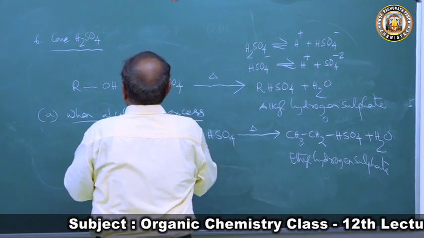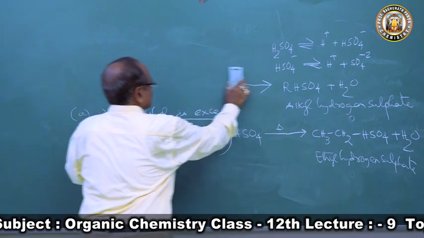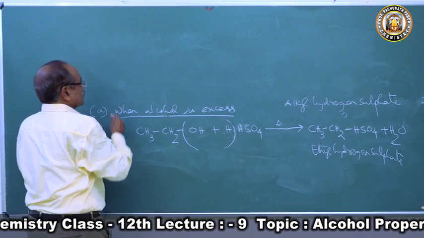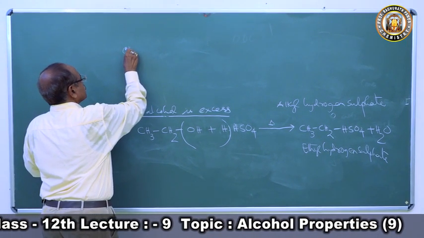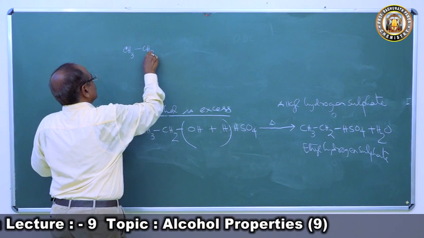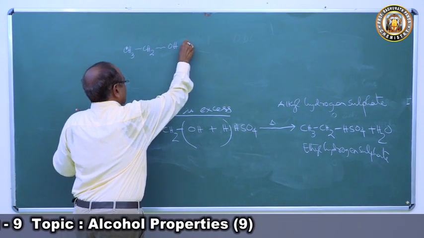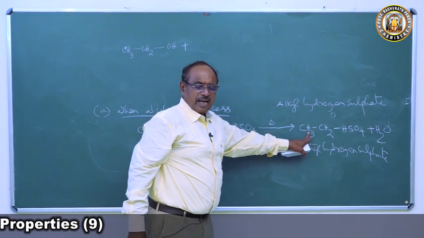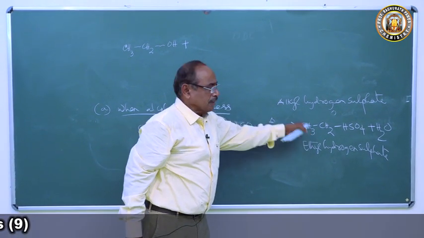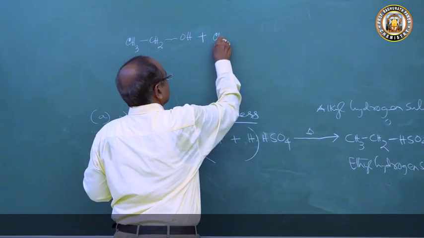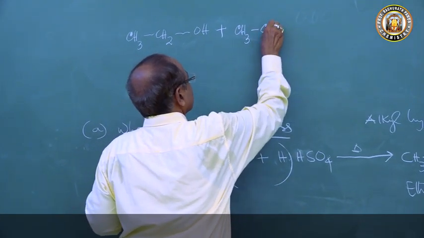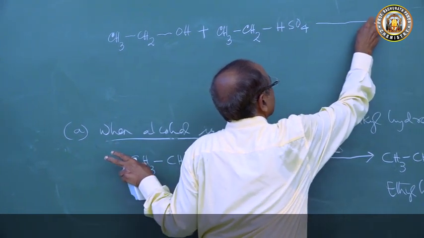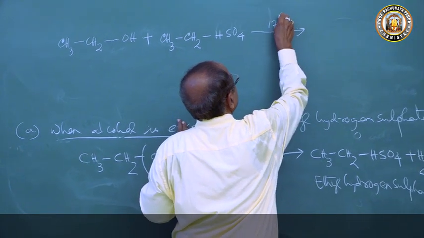Then what is happening? We have taken alcohol in excess. That means enough alcohol is present. So we will have CH3CH2OH in excess, and then this will react with whom? Ethyl hydrogen sulfate, CH3CH2HSO4 will react. So this is heated to 170 degree centigrade.